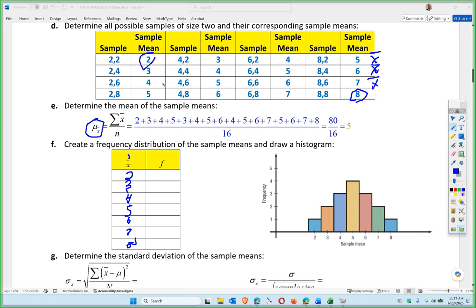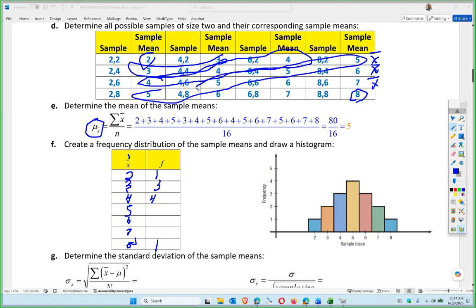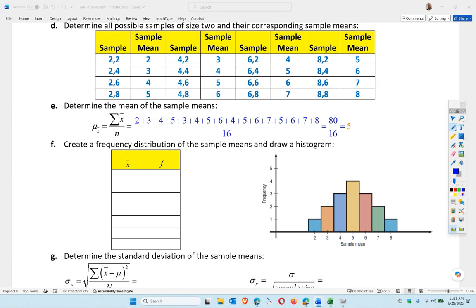All right, well, there's only one way to get a 2 and one way to get an 8. There are 2 ways to get a 3. There are 3 ways to get a 4. Nope, I did that wrong. That's 2. That's 3. That's 4. And then 6 is 3. There's 6 3s. Or 3 6s rather. There's 2 7s. Okay, so if we fill that box in there,